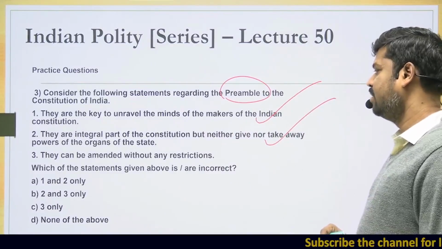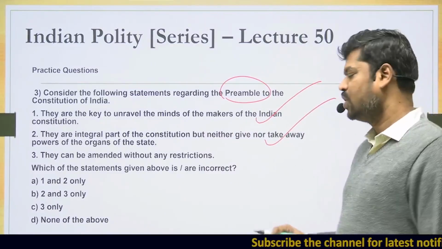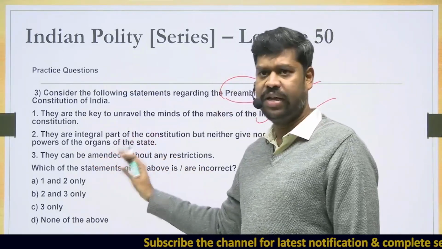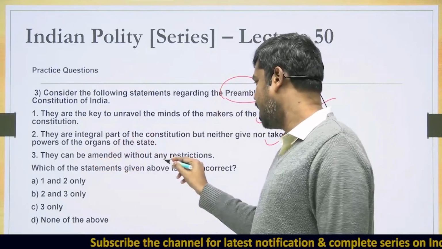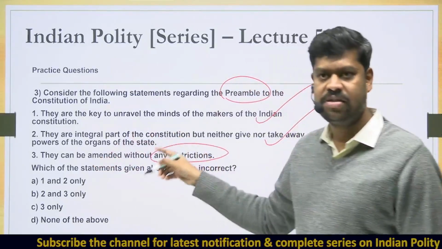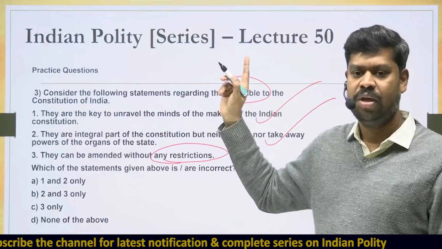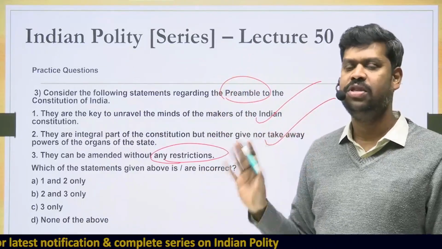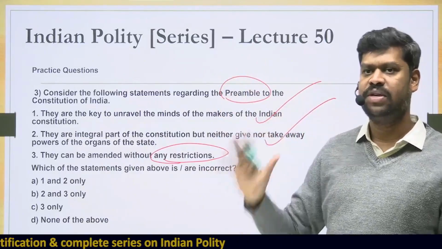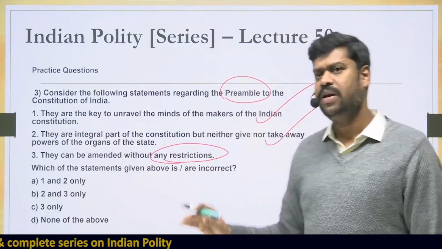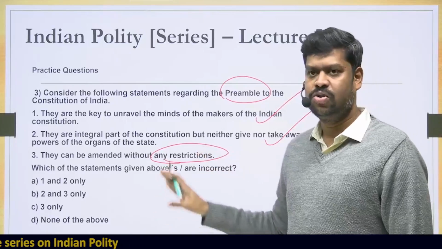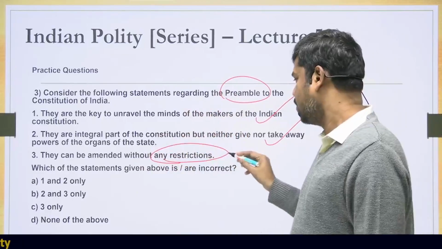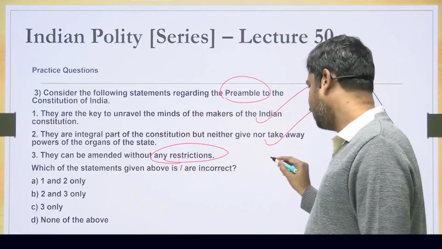Statement 3: they can be amended without any restrictions. So can they be amended? The statement is true if you ask whether they can be amended, but can they be amended without any restriction? That makes the statement an extreme statement. Whenever an extreme statement is given, you'll have to be a little cautious about these extreme statements. I said that most of the extreme statements are always wrong. So in this case, is it right or wrong? They can be amended without any restriction. No, that is not possible, because they can be amended subject to the basic structure doctrine.